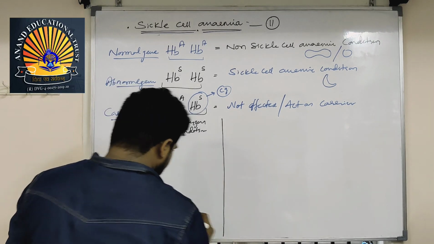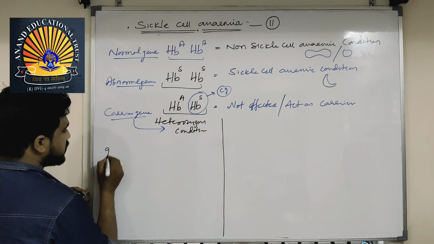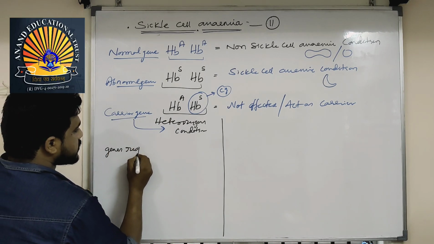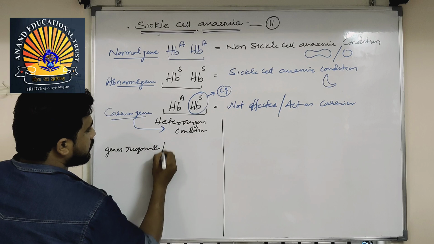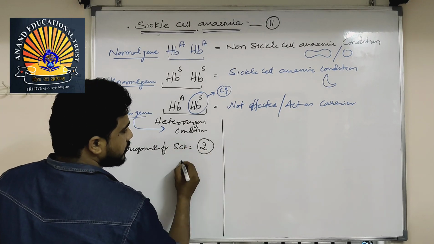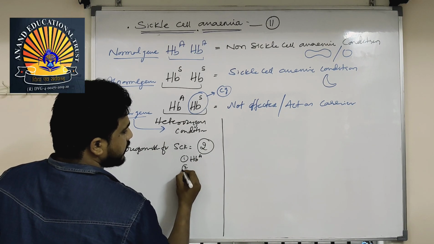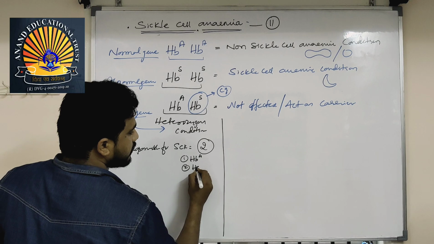Before discussing the pedigree, let me tell you how many genes are responsible for that. Genes responsible for sickle cell anemia are two. One is HbA, another one is HbS.